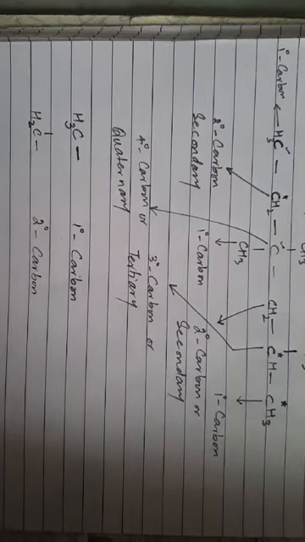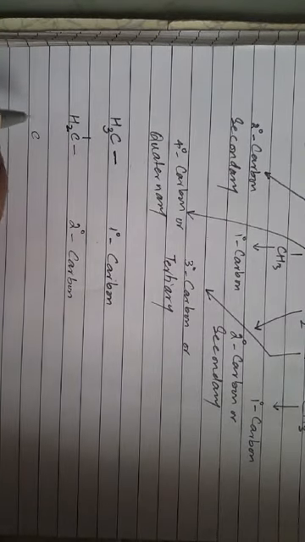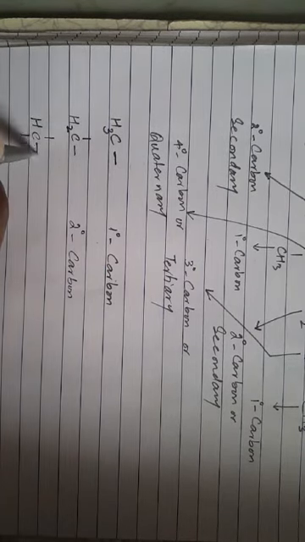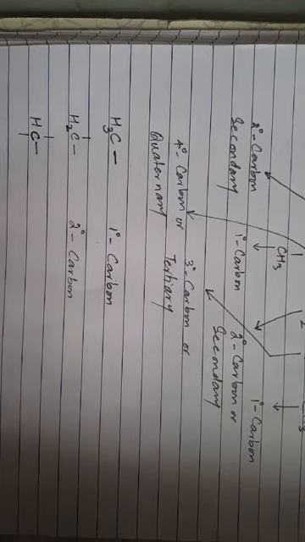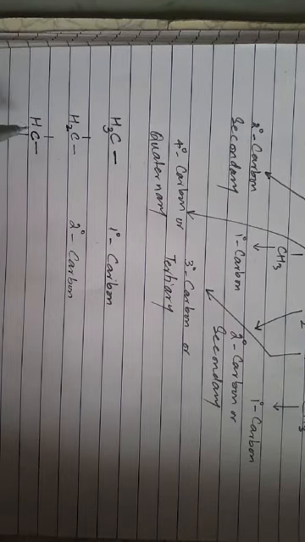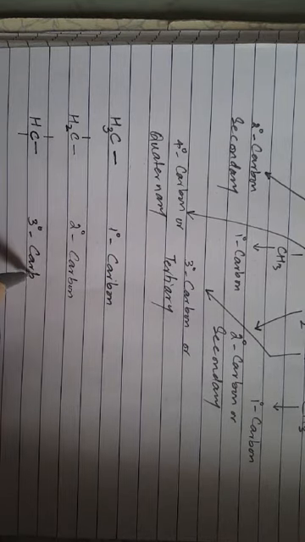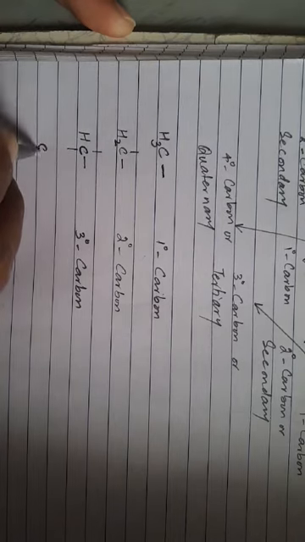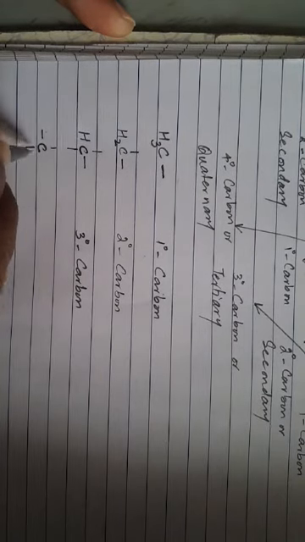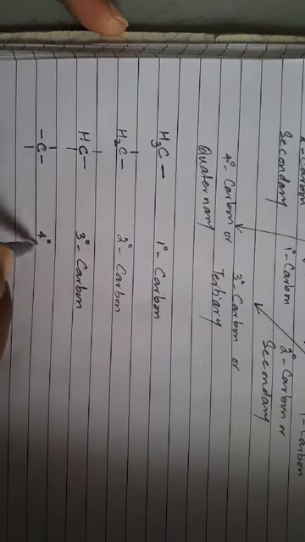And if there is a carbon atom in the compound which contains only one hydrogen atom, written as CH, and there will be three bonds which I am going to represent as single lines, attached to carbon atoms, this will be described as a 3-degree carbon atom or tertiary carbon atom. And the last one may be represented as just a carbon atom with four single bonds written in this form. This will be called a 4-degree carbon atom.